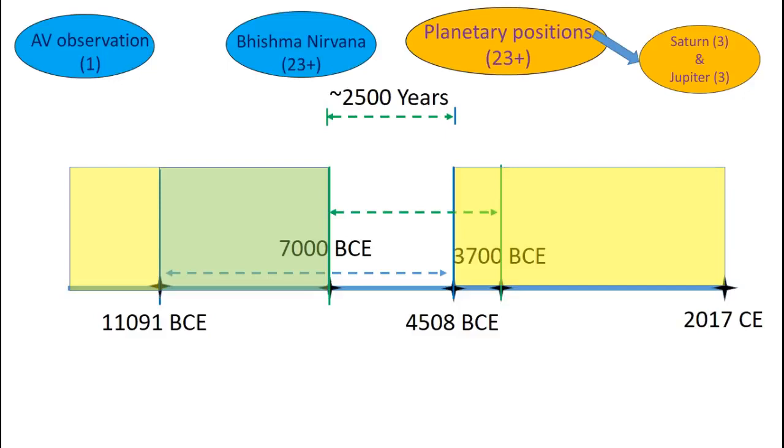So whatever the desired combination of these two planets for that specific year of Mahabharata war, it would occur about every 60 years. Why is that? Because 12 times 5 is 60, 30 times 2 is 60. So that's kind of the common factor there.